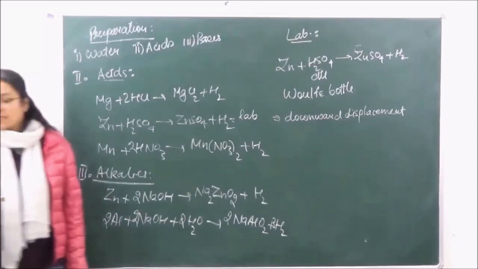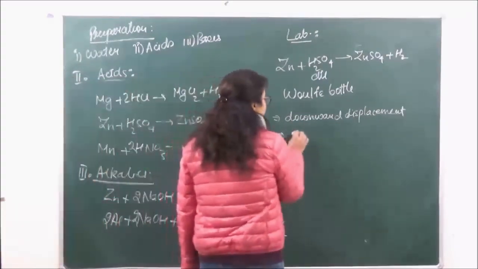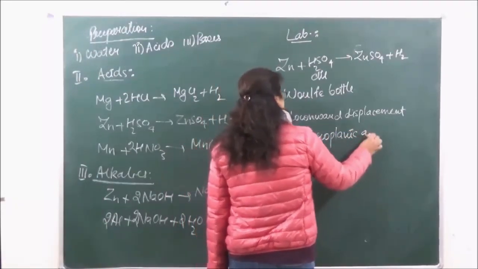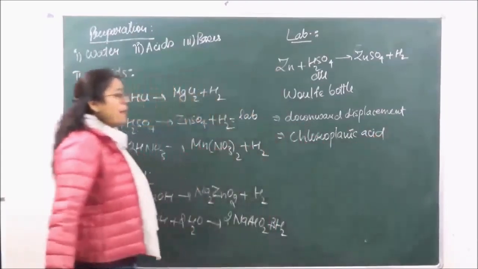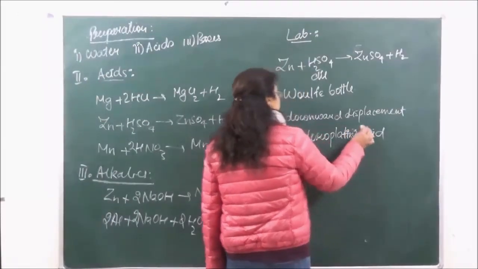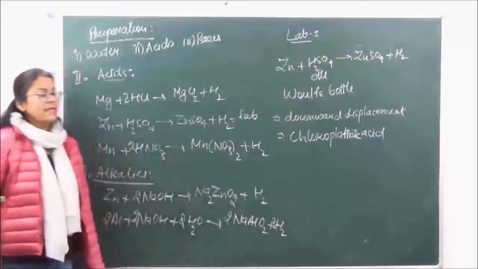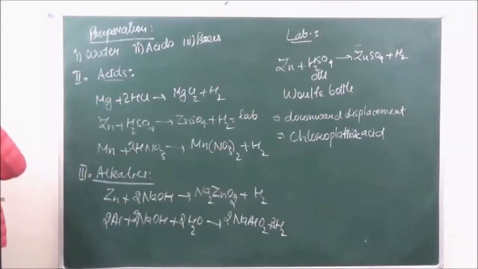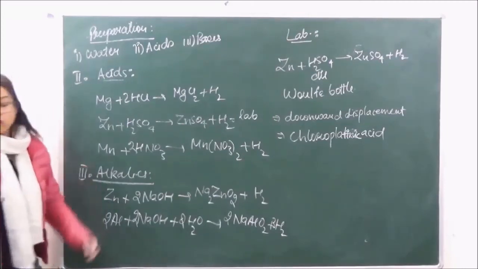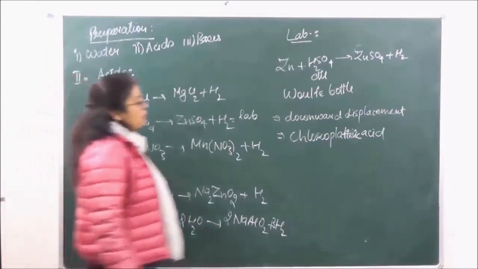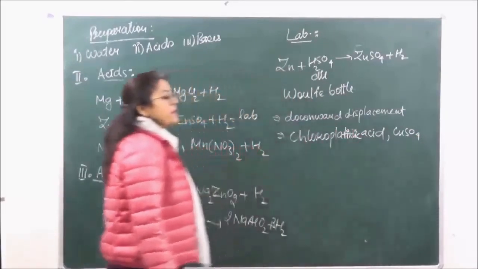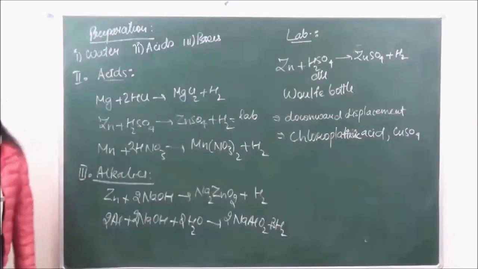Therefore we put certain drops of chloroplatinic acid as impurity, because pure zinc will not react with dilute H2SO4. We can also put copper sulfate solution to it. So either we can put chloroplatinic acid or we can put copper sulfate solution to make the reaction mixture reactive.